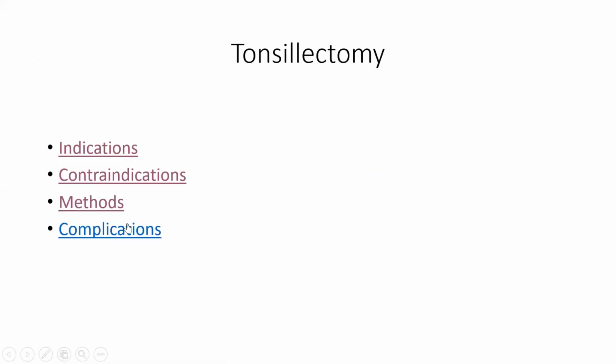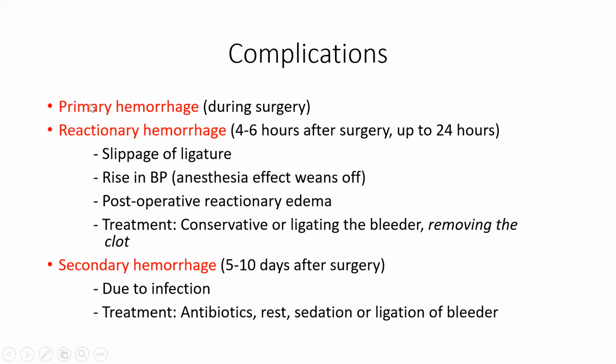Now, finally, we see what are the complications of tonsillectomy. The most important complication of tonsillectomy is hemorrhage. Hemorrhage can be primary, that is during the surgery, which can be because of any injury to the adjoining structures like tongue, uvula, teeth, or if there is any bleeder in the tonsillar fossa. If there is any primary hemorrhage, we have to identify the bleeder so that we can cauterize it or ligate it.